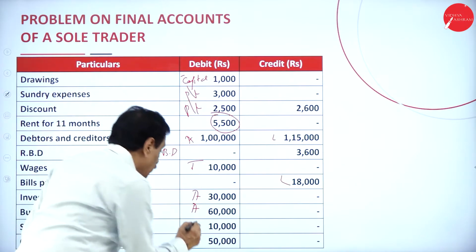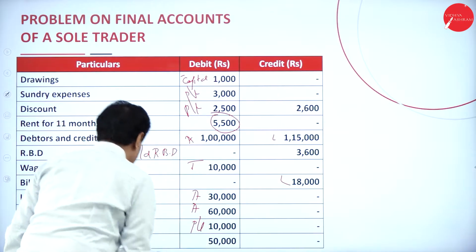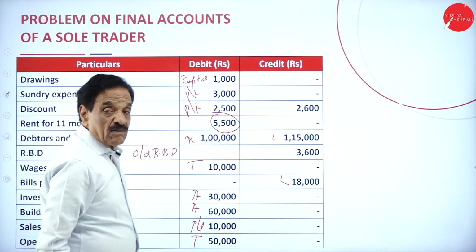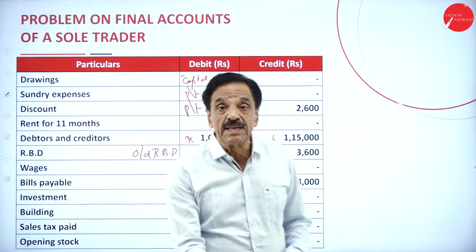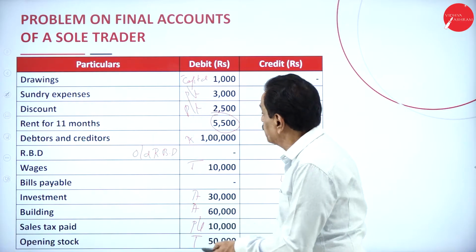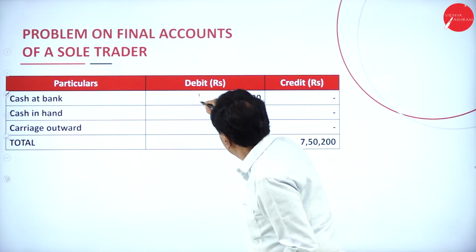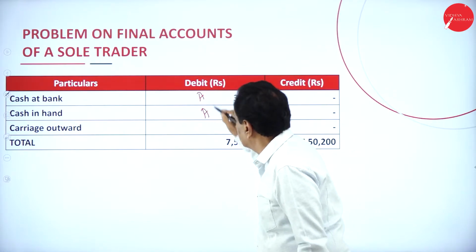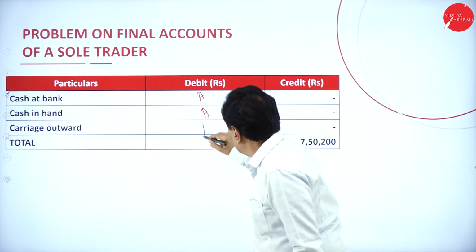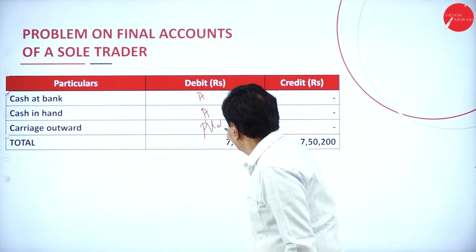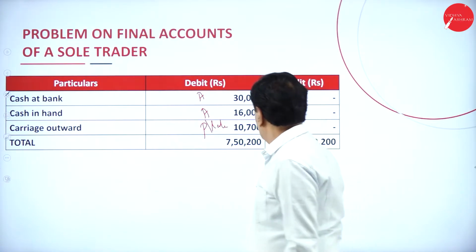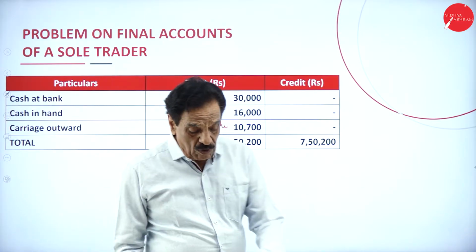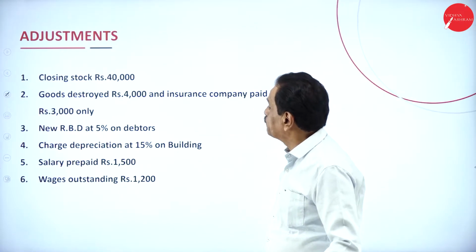Sales tax, profit and loss. Then opening stock, trading account. You must be in a position to bifurcate like this. Then we'll move on to next one. Cash at bank, asset. Cash in hand, asset. Carriage outward, profit and loss account. So your total is 7,50,200. Then we'll go to adjustment now.